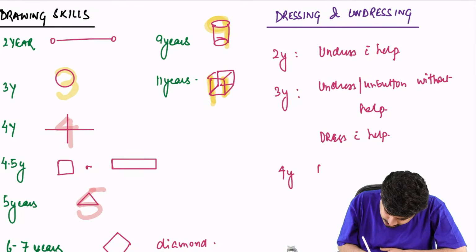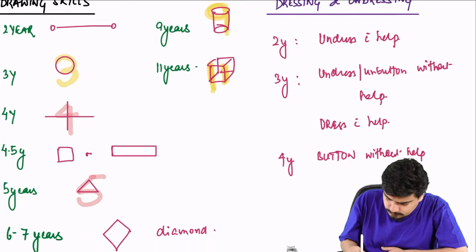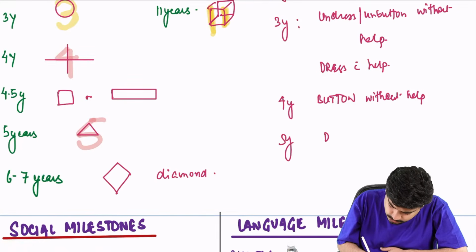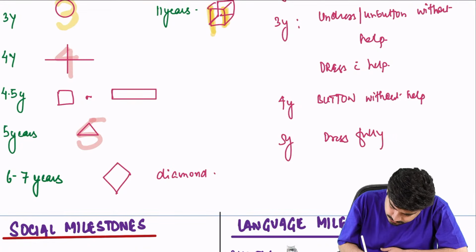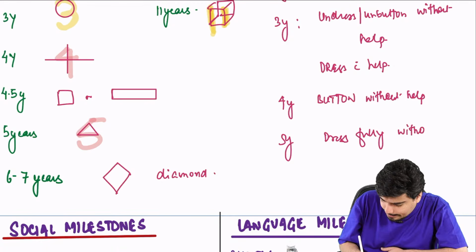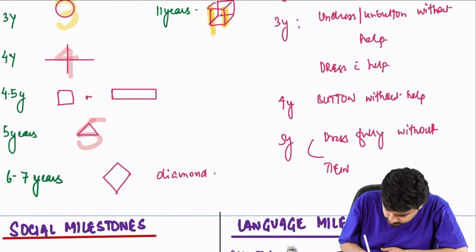At 4 years, the child is able to button without help. And at 5 years, the child is able to dress fully without help, which includes tying of shoelaces as well.